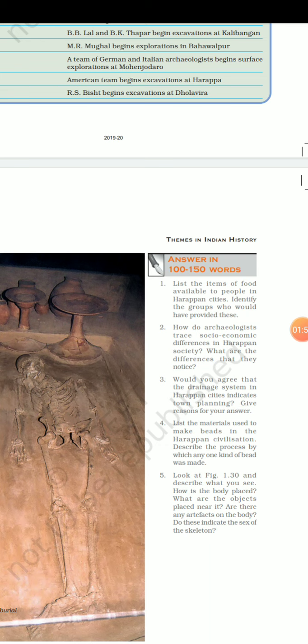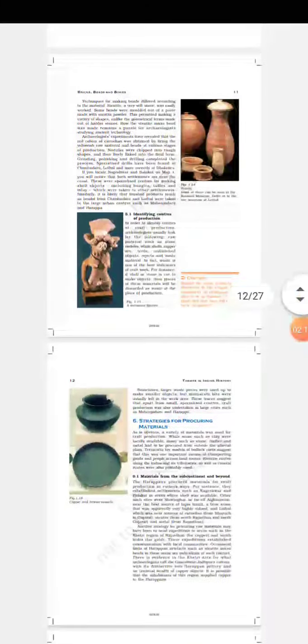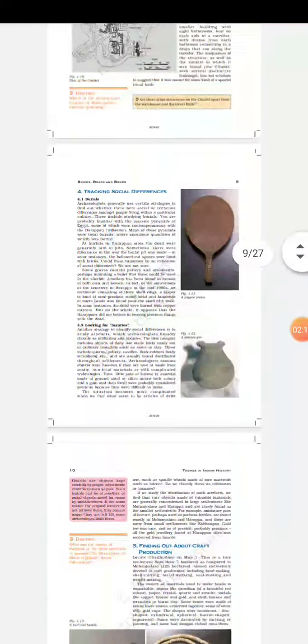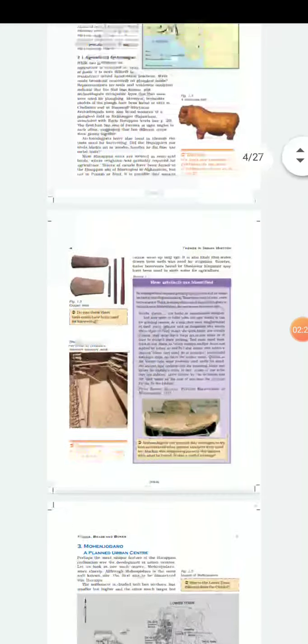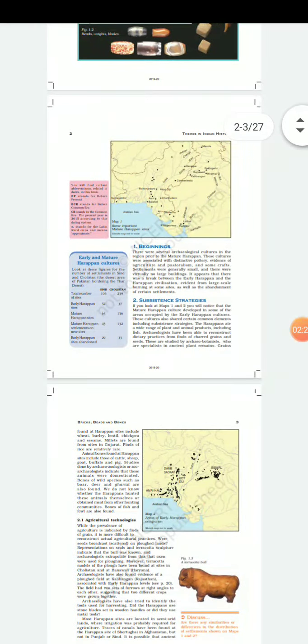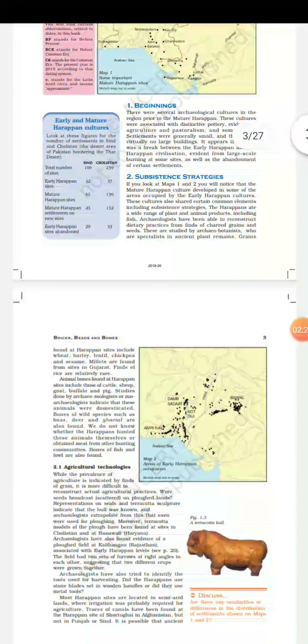Right now, the first question is: list the items of food available to the people of Harappan cities. What were their eating items? You may easily see that. In the very starting of the chapter, it has been told to us what the different kinds of items were that the people used to eat or take, where we learned the term archaeobotanist.